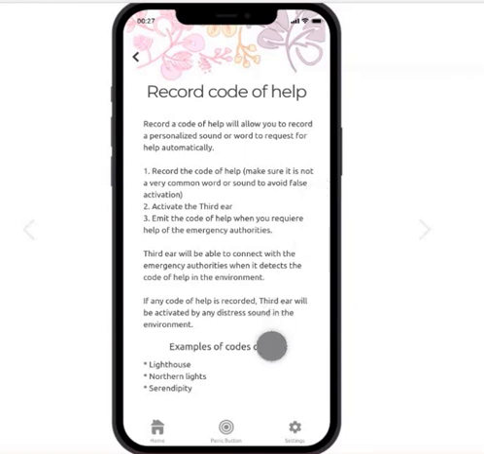And here it gives some examples of the words that they can use, like lighthouse, but it always depends on the common words that the user has in their daily life. But yeah, the suggestion is to use a word that is not common in their day-to-day.